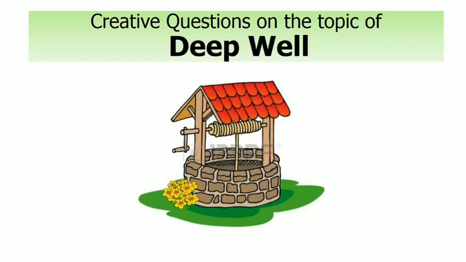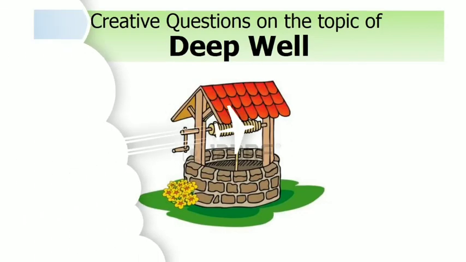In today's lecture, I am going to solve some creative questions on the topic of deep well. Before starting the creative questions, let us see all the formulas on the topic of power and efficiency one by one. The first formula is the main formula of power, P equal to W by T.